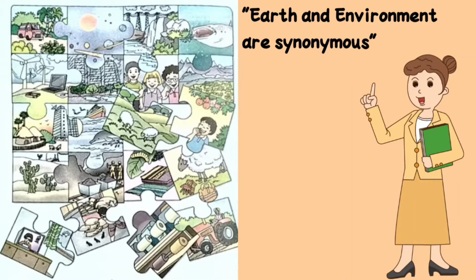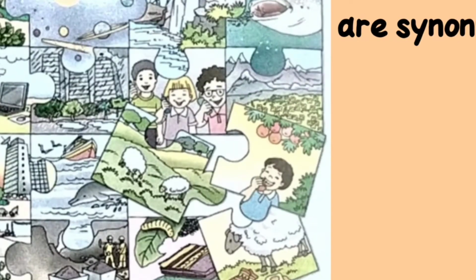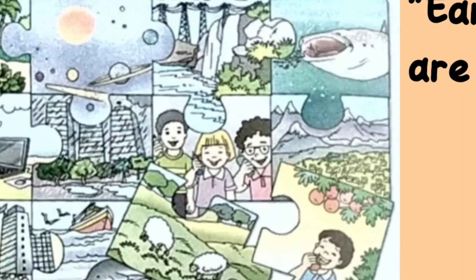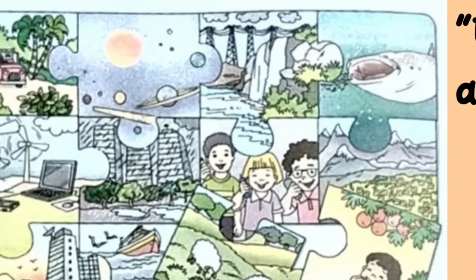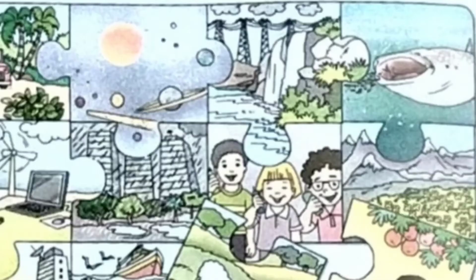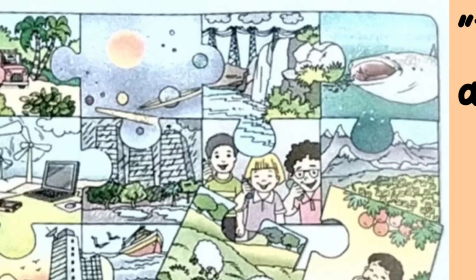Here in your book there is a picture. It is like a puzzle picture. If you observe it carefully, then you are going to understand the main theme of this picture. This picture shows the rotation of planets. When the rotation of planets occurs, we get nice weather, so we can go for a picnic. Due to the rotation of the planet, we get clouds. Due to the rotation of the planet, we get rain.